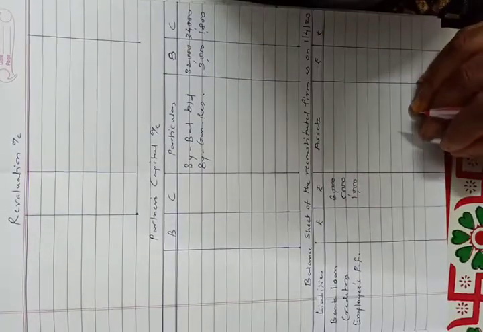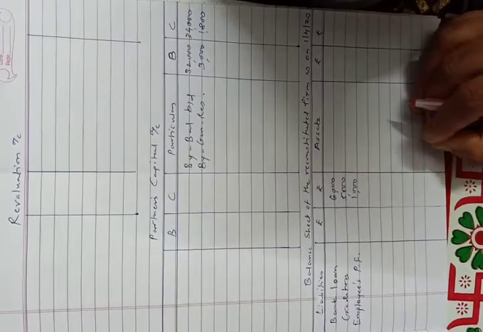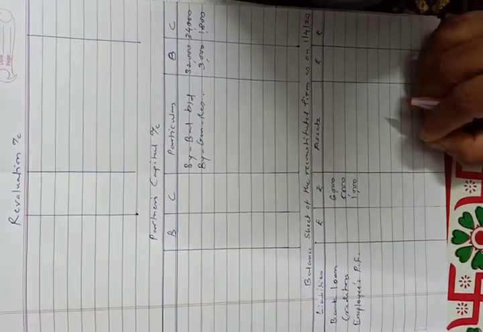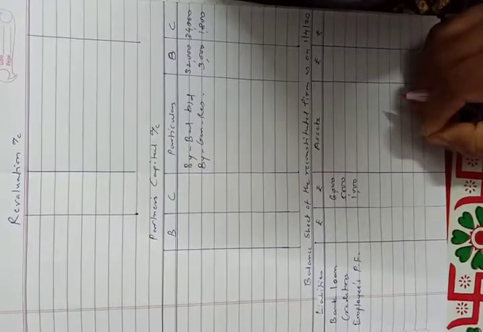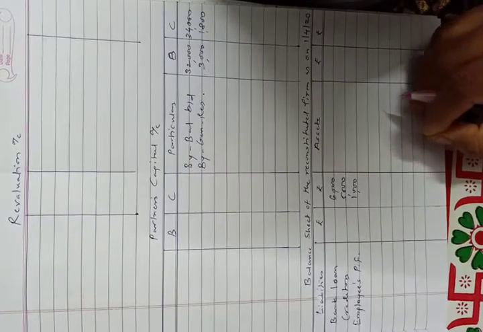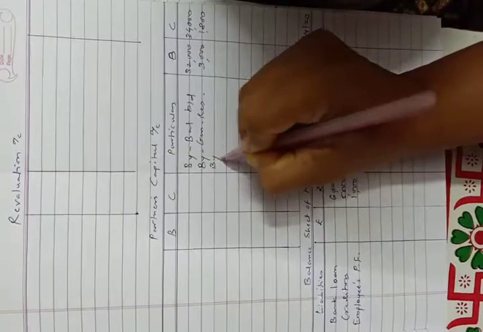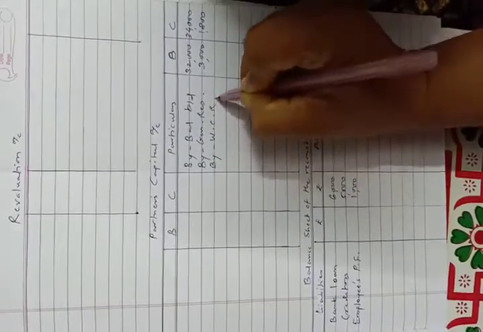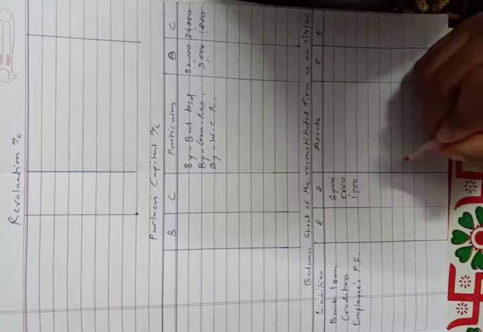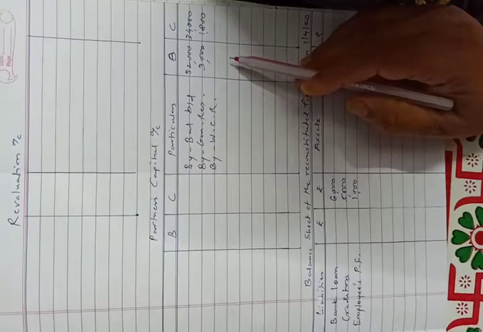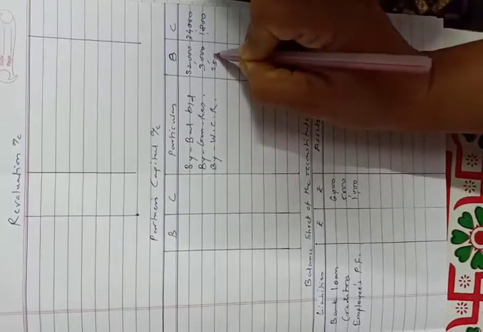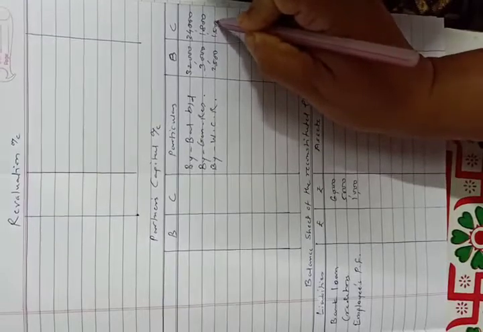Now workmen compensation reserve is given. This reserve was maintained for compensation to the workers if some compensation is to be given to the workers, but as there is no adjustment regarding workmen compensation claim, we will transfer this reserve also to the partners capital account credit side. So by workmen compensation reserve, the total amount of reserve is 4,000. We will distribute this amount in the ratio of 5:3, that is the old ratio. So the amount will be 2,500 and 1,500.